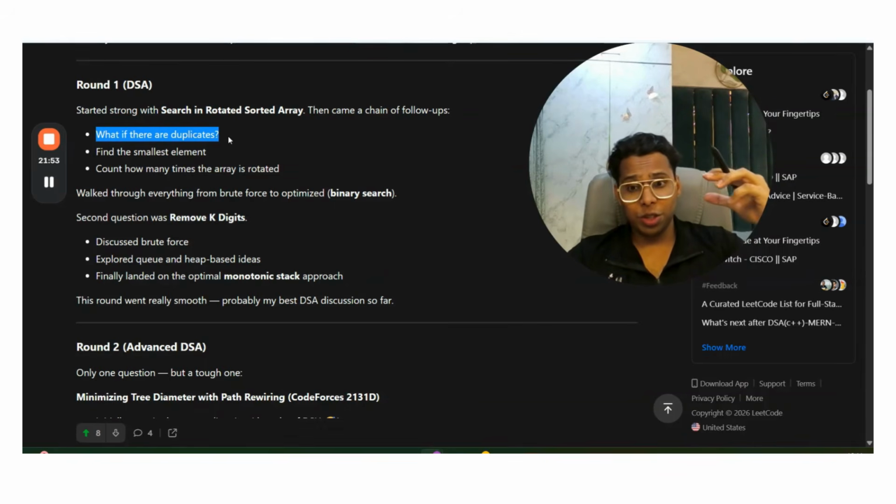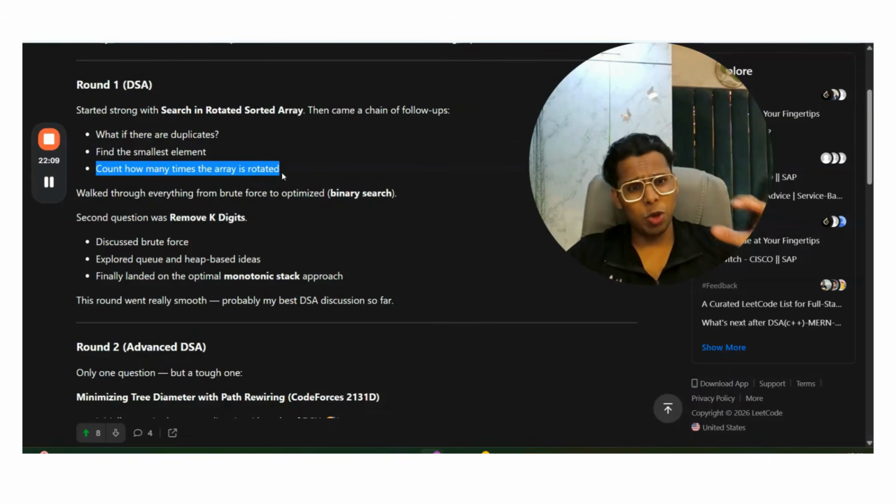So many students do not prepare for this. See, this is the follow-up of the standard DSA question: what if there are duplicates? They do not prepare for this version. Then find the smallest element in a rotated sorted array. If all this is done, find out how many times the array is rotated. Can you see? Some extra level of preparation and thinking skill is required. So even if the company asks a standard question, then they ask hard follow-ups.